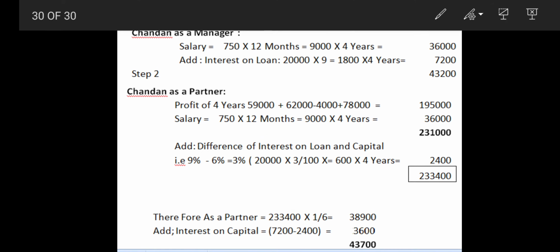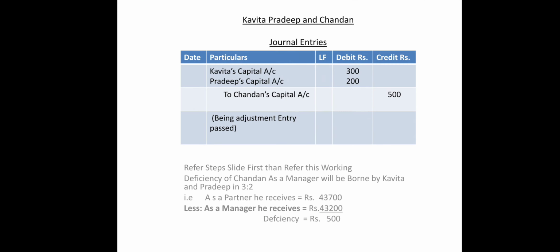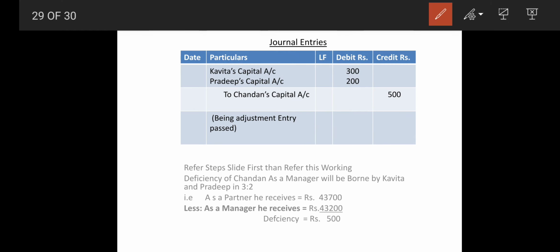So as a partner he is getting 43,700, and as a manager he was getting 43,200. So you can see that he is getting 500 more as a partner. So that 500 will be compensated, as in the sum it is mentioned that 500 is to be compensated by the partners. So we can see here the difference. I had done the working over here, that the deficiency of Chandan as a manager will be borne by Kavita and Pradeep in 3:2. So 43,700 minus 43,200, deficiency 500, which will be borne in 3:2.